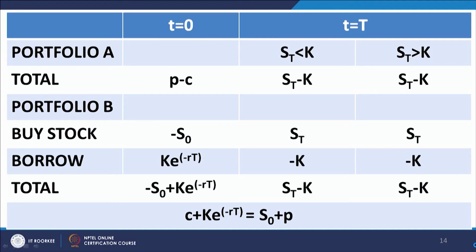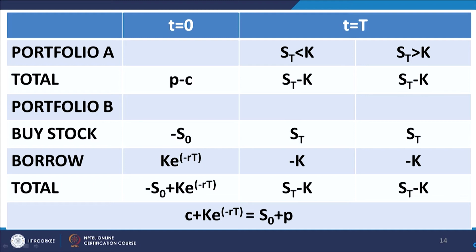And in addition to this, partly for acquiring this stock, I borrow a certain amount of money. The amount that I borrow is the present value of K, that is K e to the power minus R T. Remember, we are using continuous compounding.